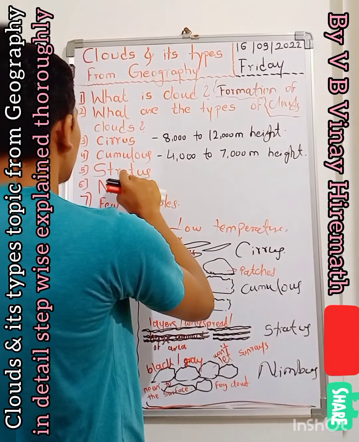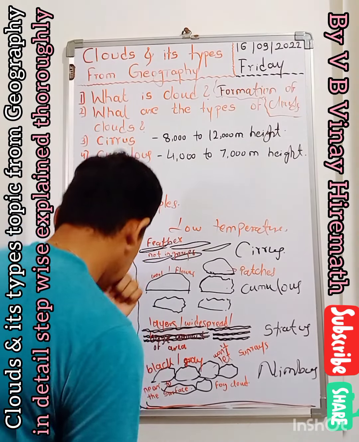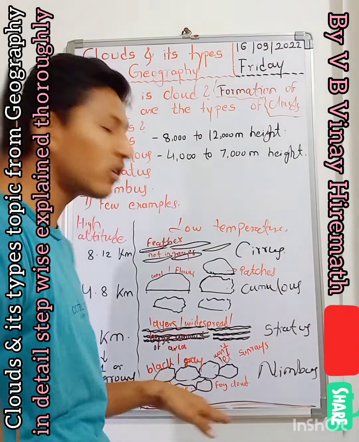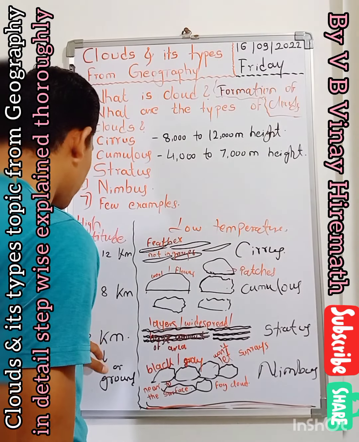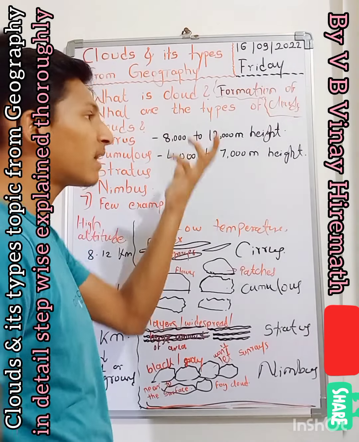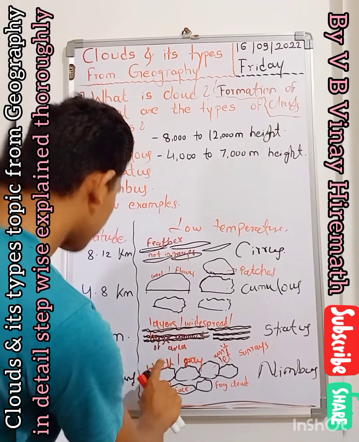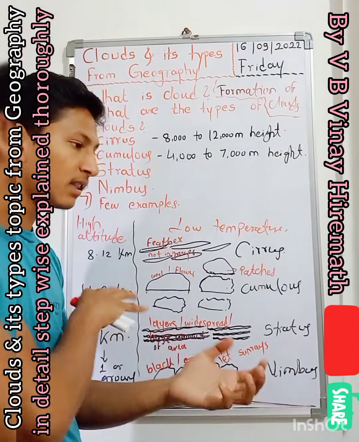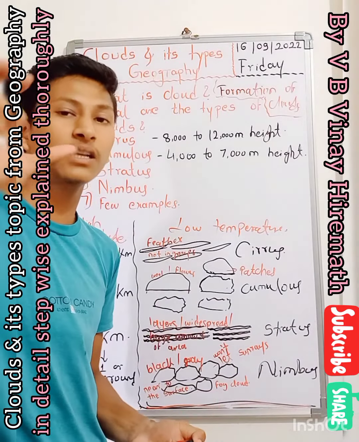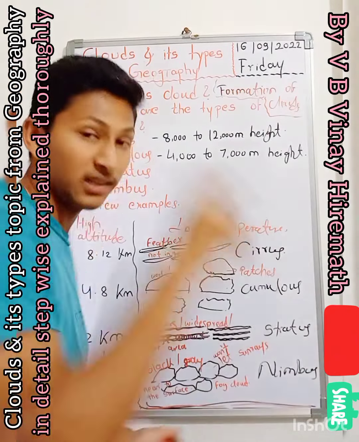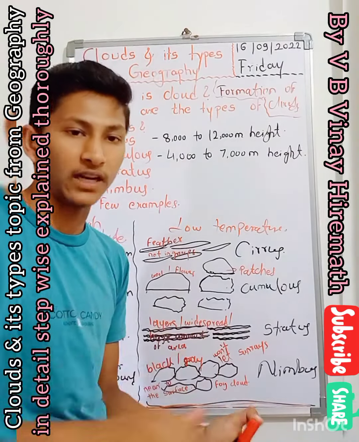Now the third one is stratus. Stratus is also one type of cloud which appears just above the ground surface in the sky, about 2 kilometers upward from the surface. You will find the stratus cloud in layer-like structures, in thick layers.